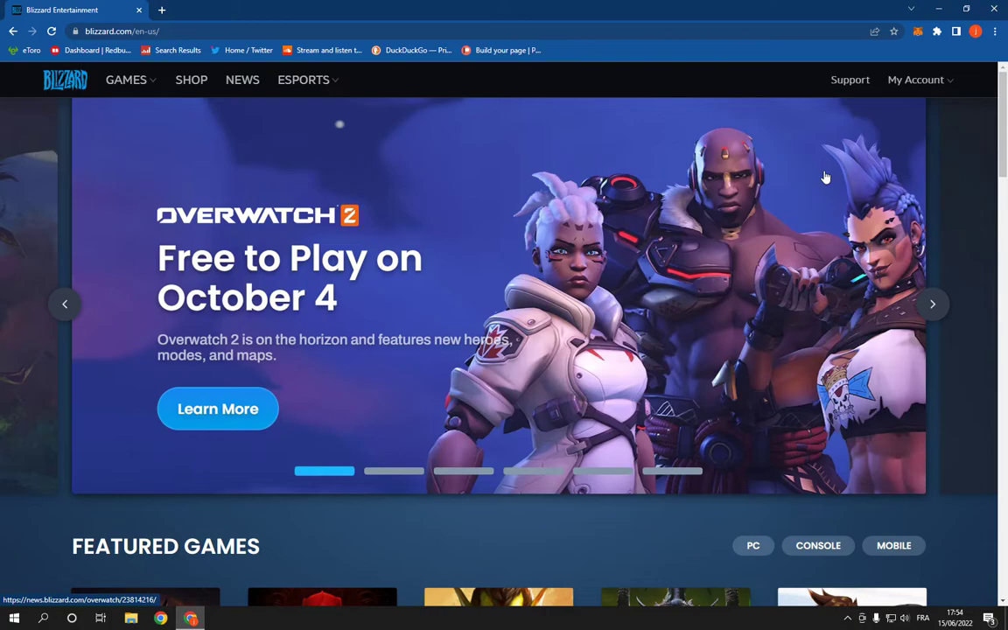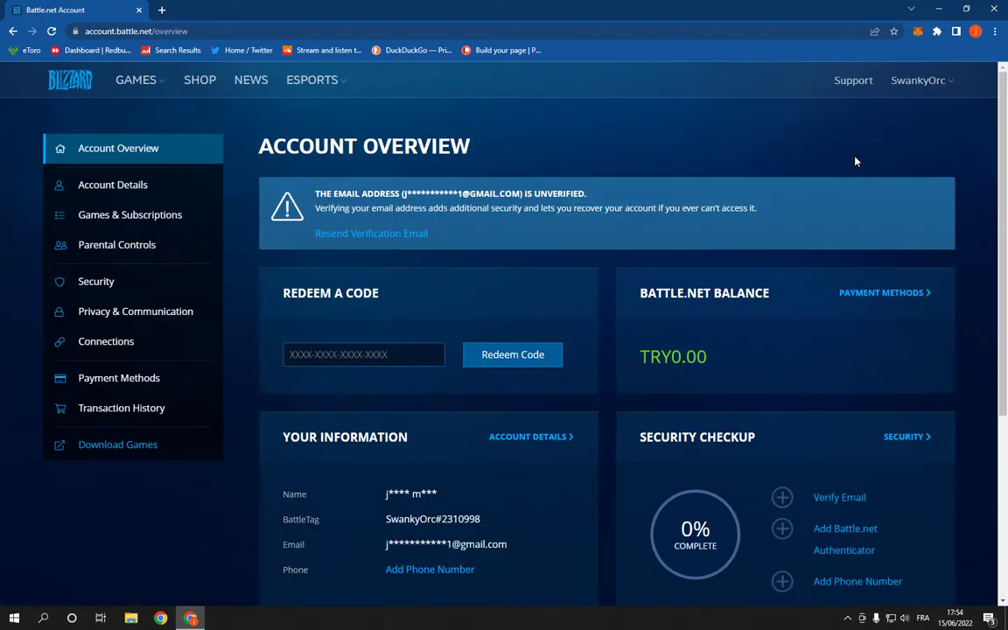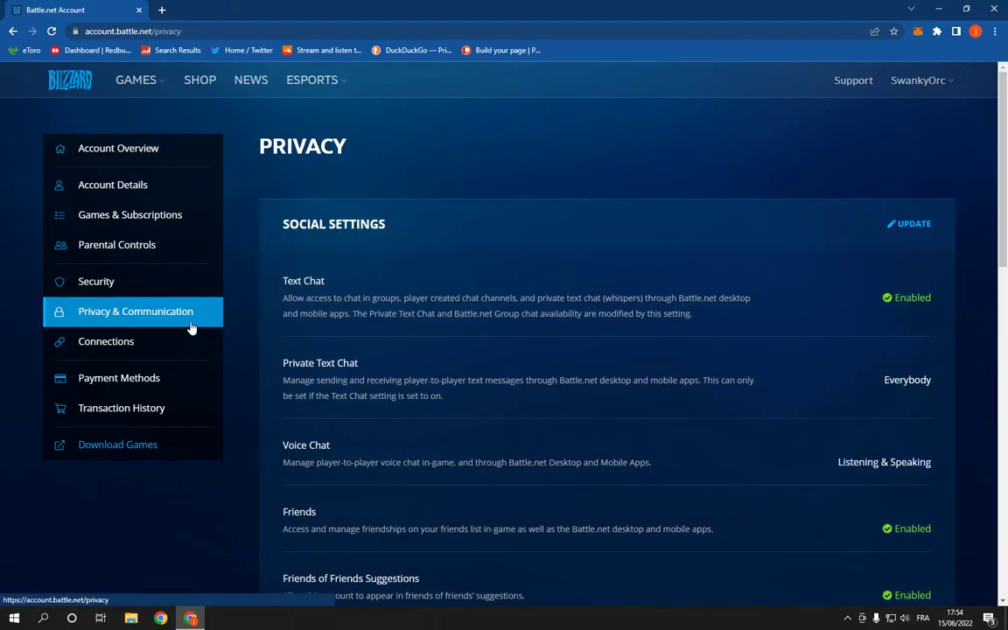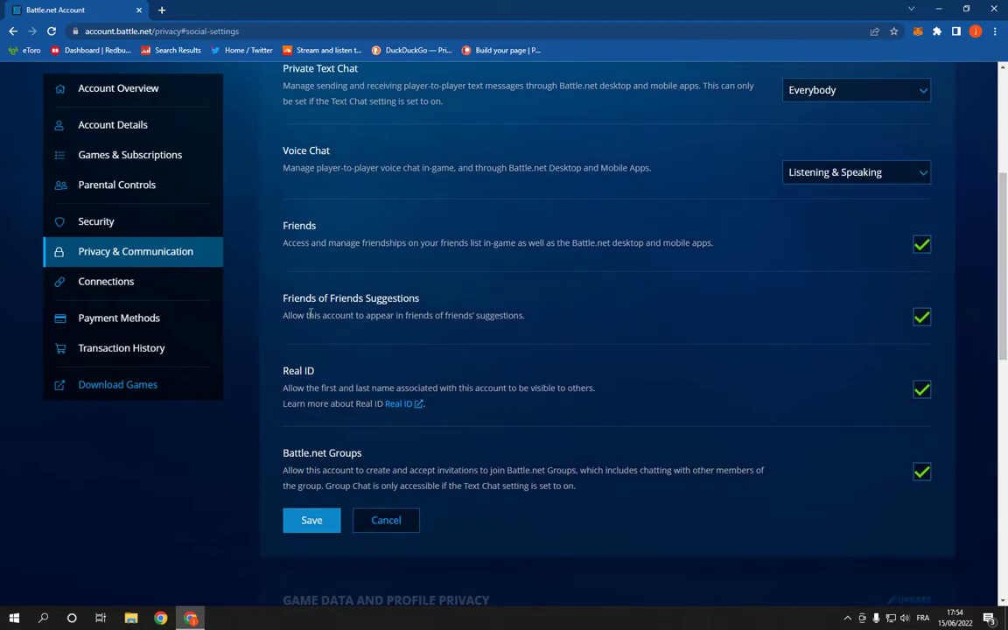All you have to do now is go to the top right, where it says my account, click, and go to account settings. Now it will take you to this page. All you have to do here is click on privacy and communication, click on update, scroll down until you find friends of friends suggestions, and you can enable it or disable it from here. After you finish, click save.